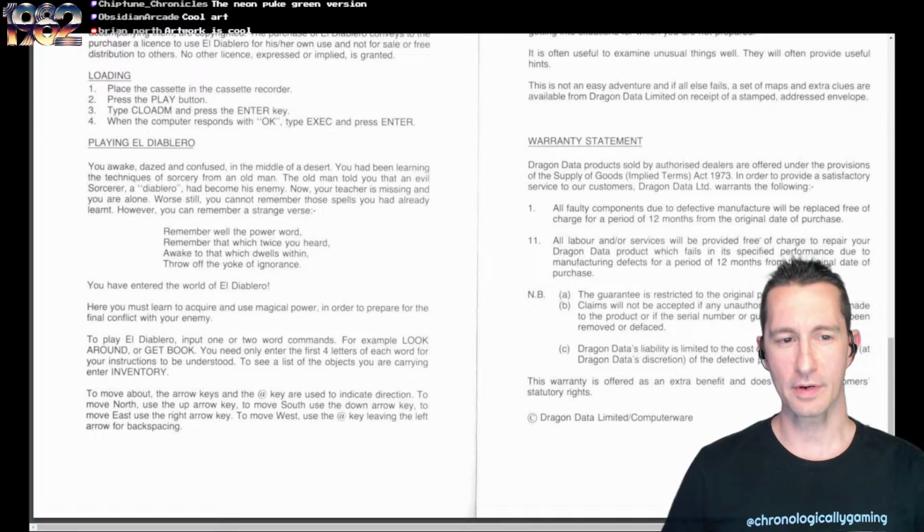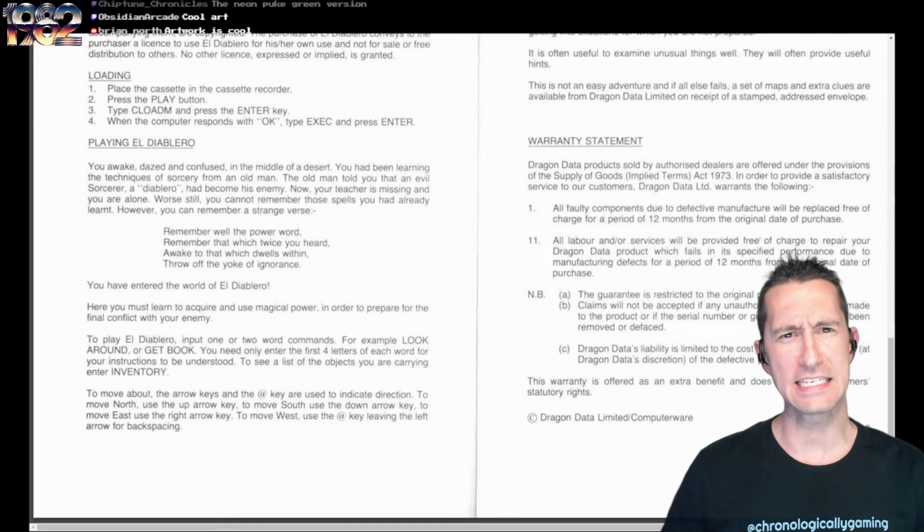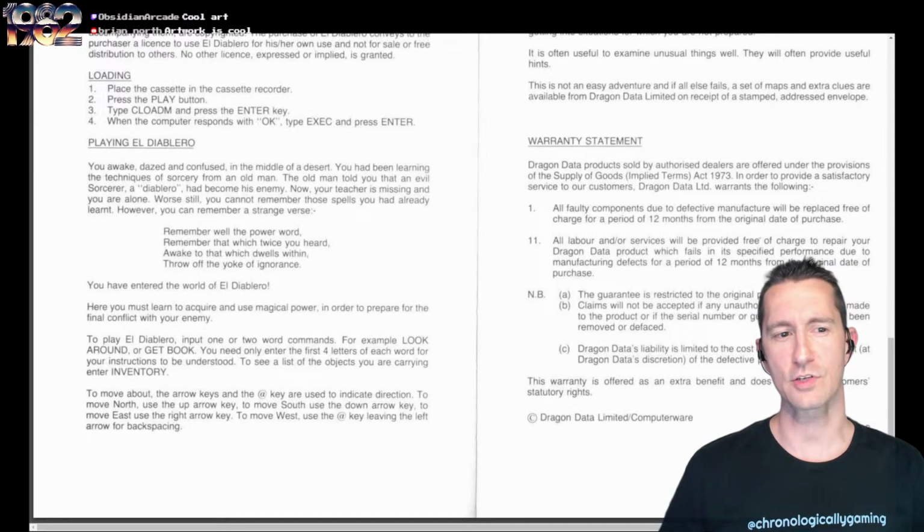You will wait dazed and confused in the middle of a desert. I gotta write down how many text adventures we've played that are in the middle of a desert. You've been learning the techniques of sorcery from an old man. The old man told you that an evil sorcerer, or a Diablero, has become his enemy. Now your teacher is missing and you are alone. Worse still, you can't remember those spells you already learned.